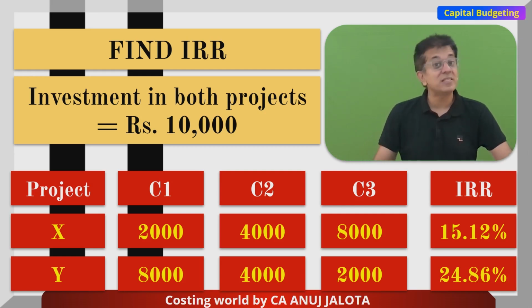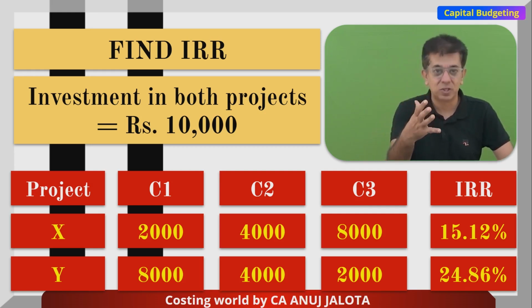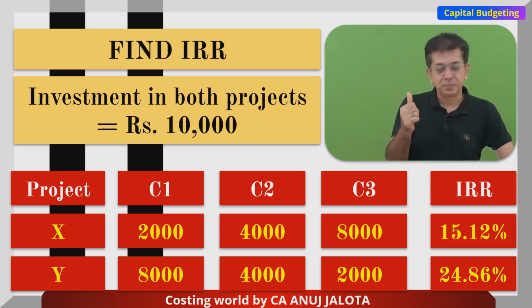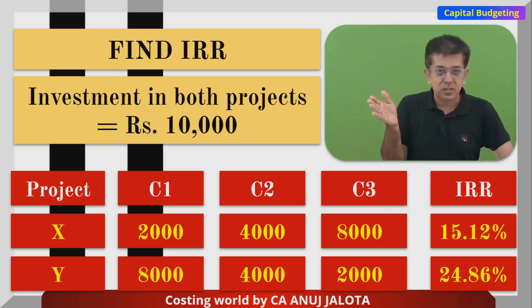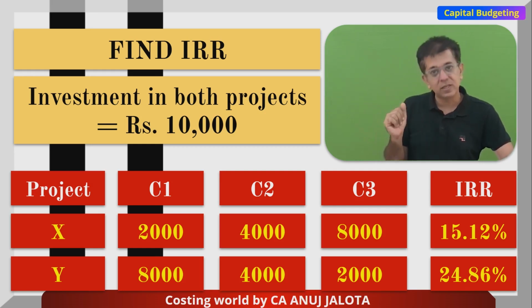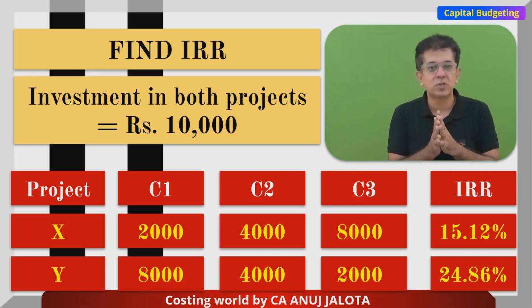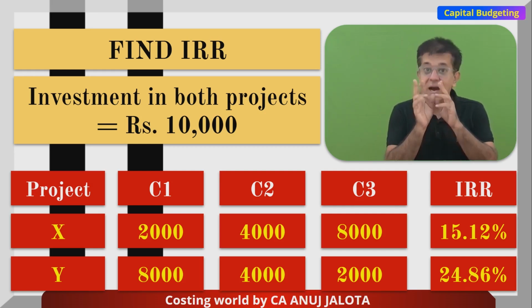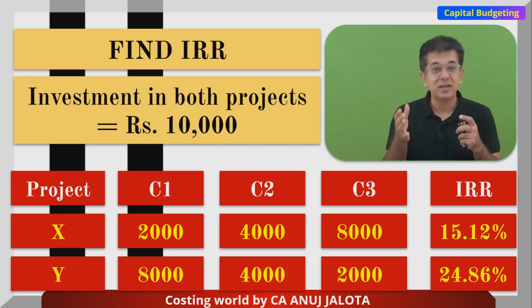Why does project Y show higher IRR despite having the same total cash inflows here? This is because of the ways inflows are generated. In project Y, you have a heavier cash flow right in the beginning, and then it tapers down. Whereas in project X, the inflows are less in the beginning and then start increasing. Overall, the cash inflow is the same in both cases, 8,000 plus 4,000 plus 2,000, that is 14,000, but IRRs are remarkably different. IRR always prefers those projects wherever the inflows are higher in the earlier stages.